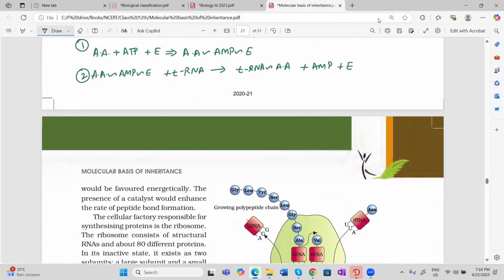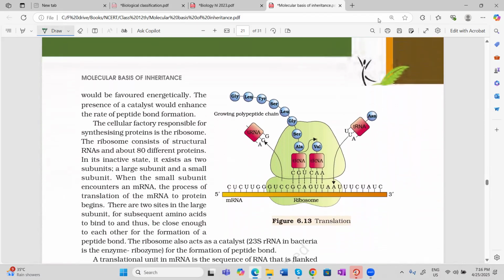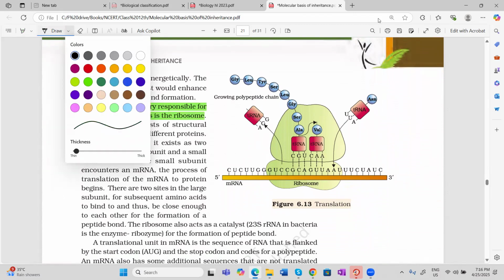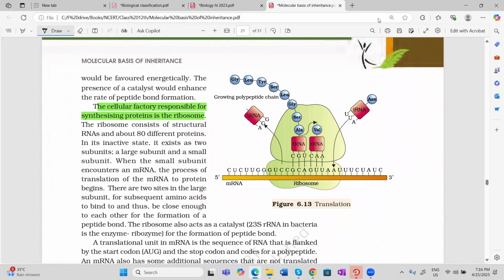Now, the cell factory which is responsible for making protein is the ribosome. And do you know what the ribosome is made up of? The ribosome is made up of ribosomal RNA and protein. The ribosome consists of structural RNA, which we have already studied as ribosomal RNA, and it contains about 80 different types of protein.